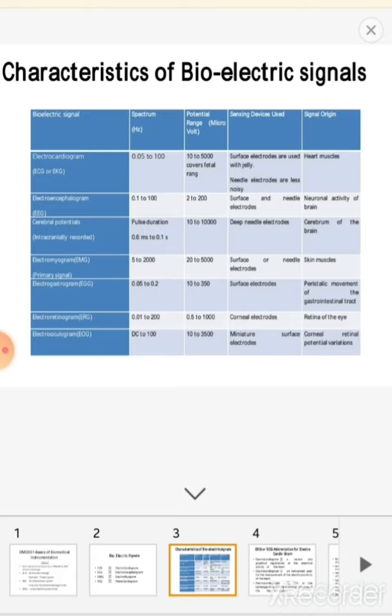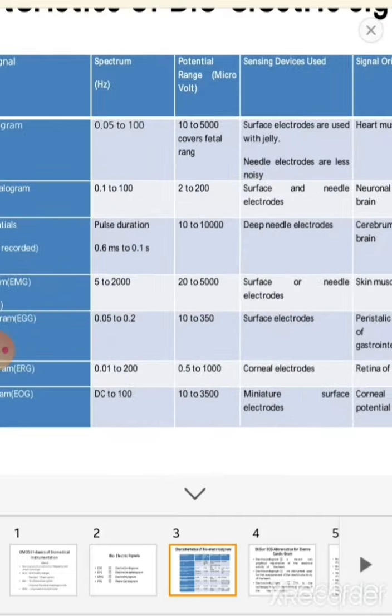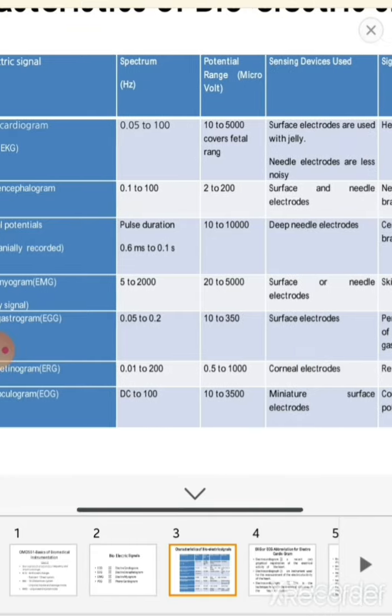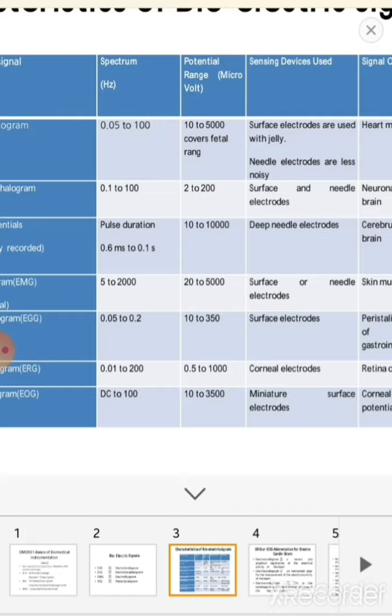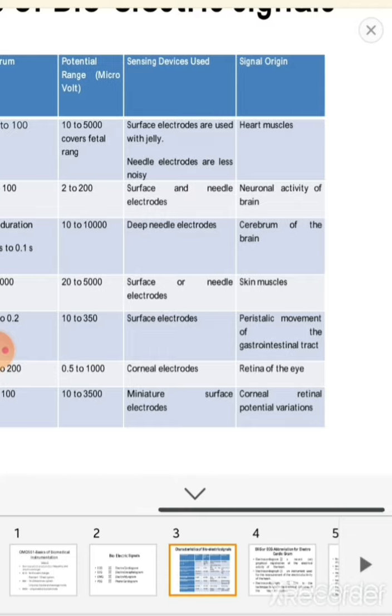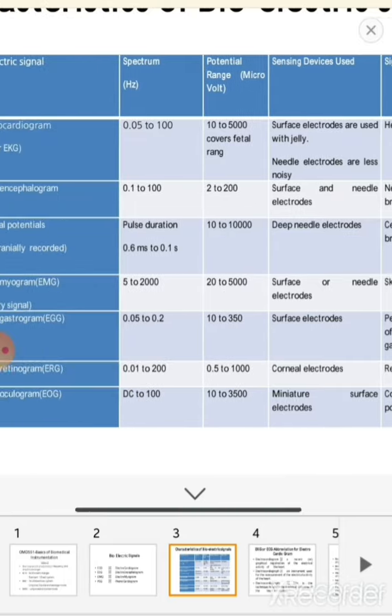This table shows the characteristics of bioelectric signals. Here, a variety of biosignals are shown in the first column. The next column is the spectrum of those signals. Third, biopotential ranges. Fourth, what are the sensing devices used to measure those biosignals? And finally, we have where the signals are originated from.